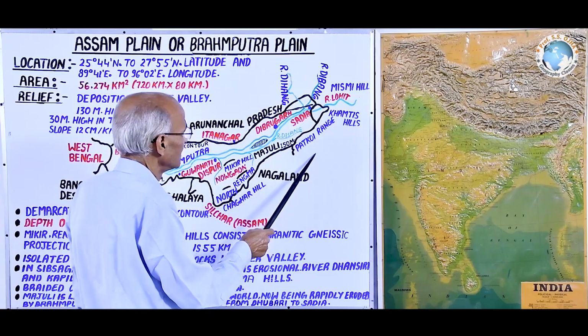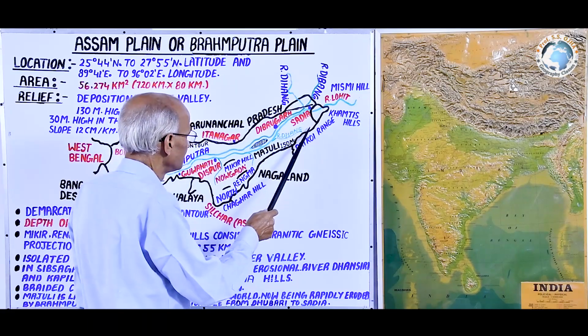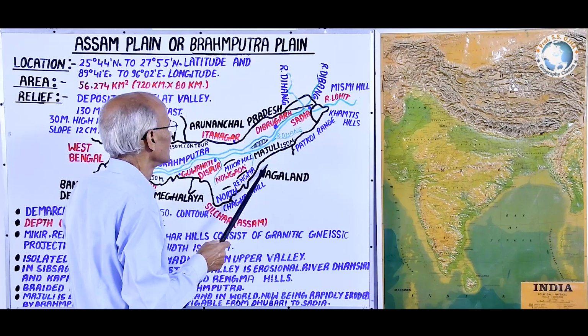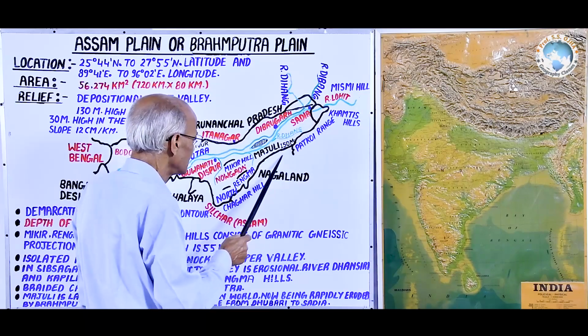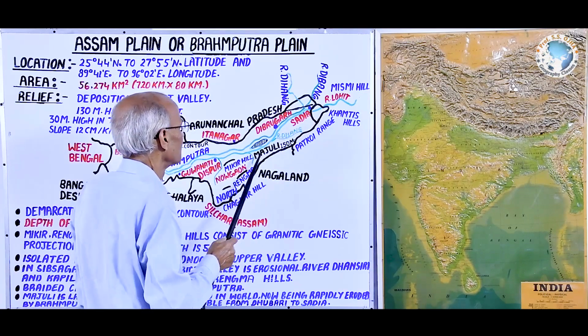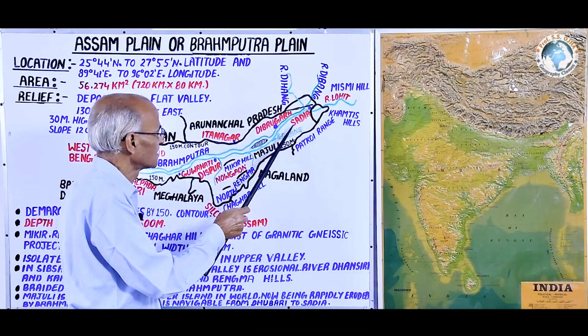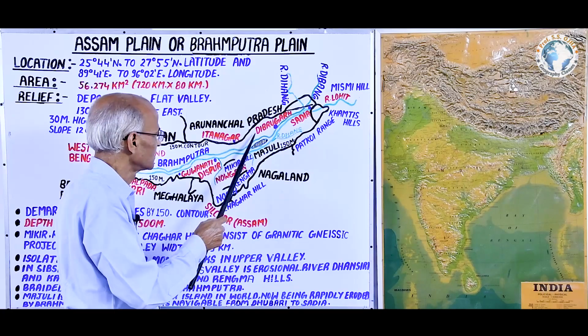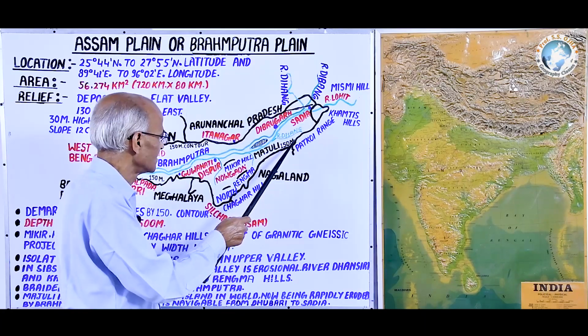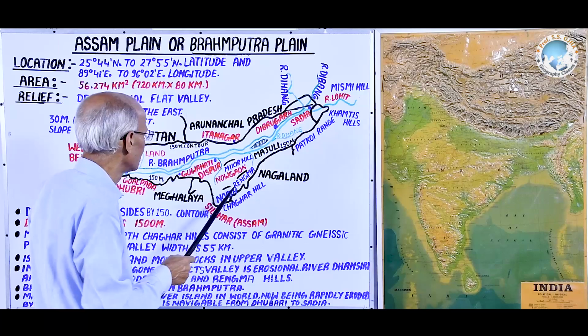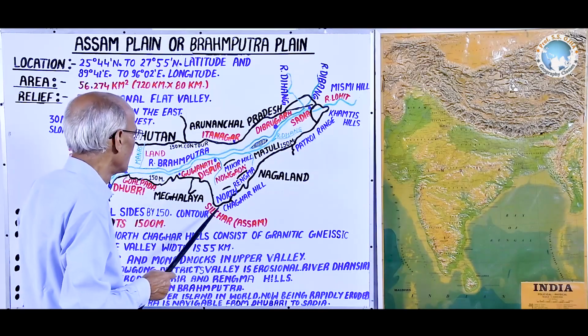And again it is the 150-meter contour line that separates these ranges from this Assam plain. Thus the southeastern part of the boundary of this Assam plain is again demarcated by a natural or physical boundary.